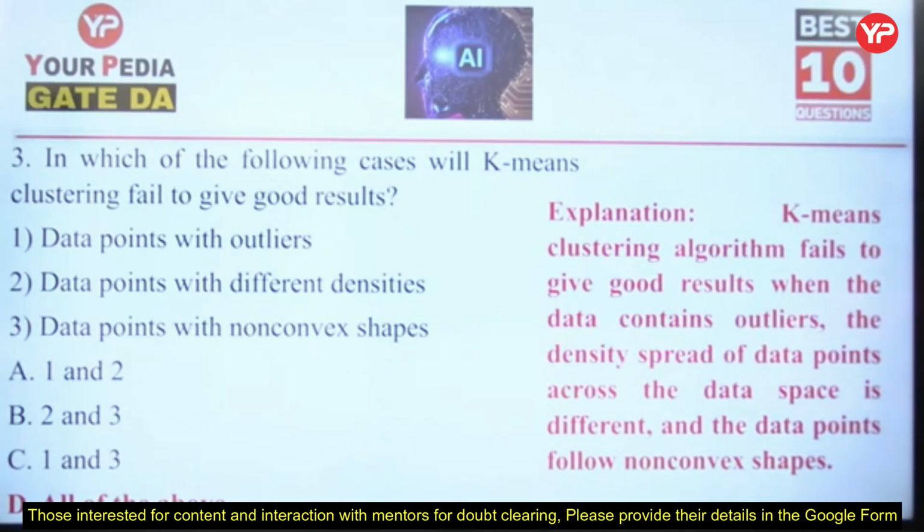The k-means clustering algorithm fails to give good results when the data contains outliers, data lying outside, when the density spread of data points across the data space is different, and when the data points follow non-convex shapes. This is again where k-means clustering fails.